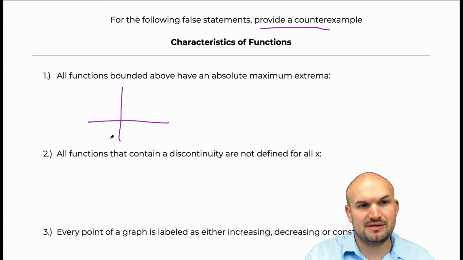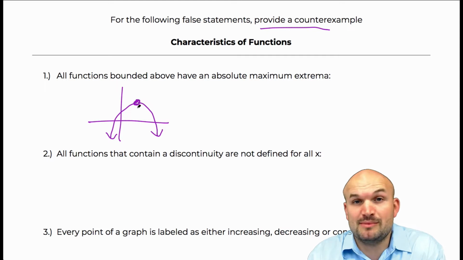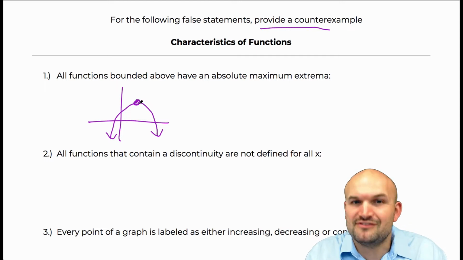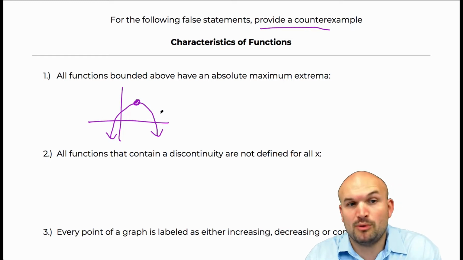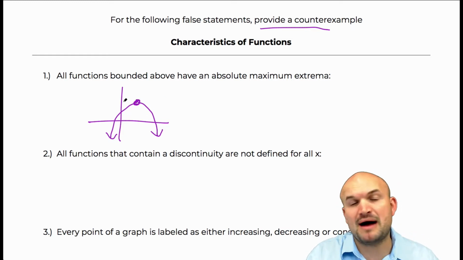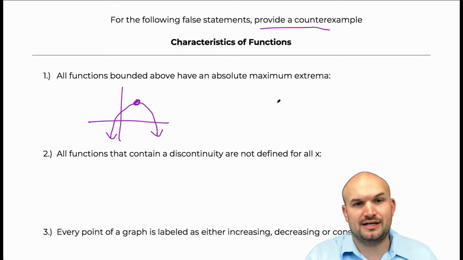So if we were to graph something here, let's say we looked at something that is the highest point, but instead of it actually being a point, it's a hole. So if this was filled in, then yes, that would be an absolute maximum extrema, but it's a hole. So it's actually not defined. Therefore, the value here is not an absolute extrema point. This is bounded above, though. It does have an absolute maximum value. You could talk about how it has a maximum value, but it's actually not an extrema.